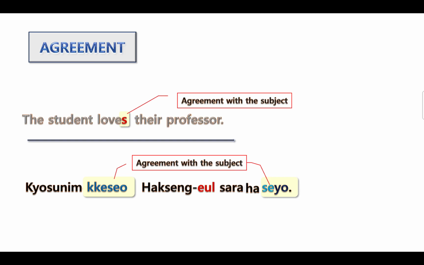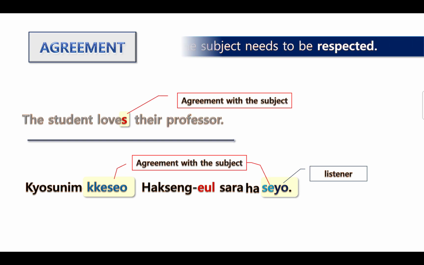Okay, so in Korean language, whether the subject is singular or plural is not important. For us, the important thing is whether the subject needs to be respected or not. So this is agreement. And we also have agreement with the listener. When you want to be polite to the listener, we put yo. This one, yo. So when the subject needs to be respected, we need to put 시 and 께서. That is agreement between subject and verb.